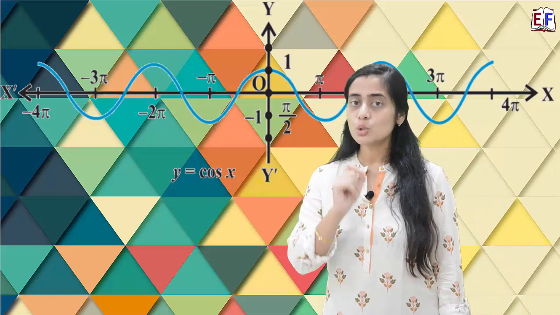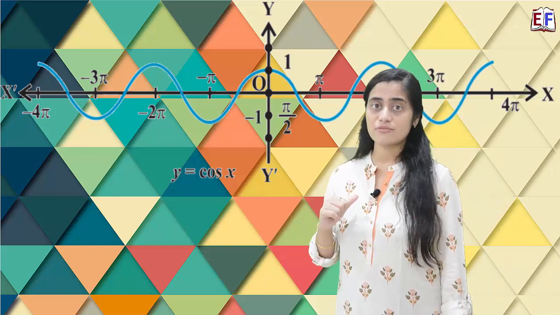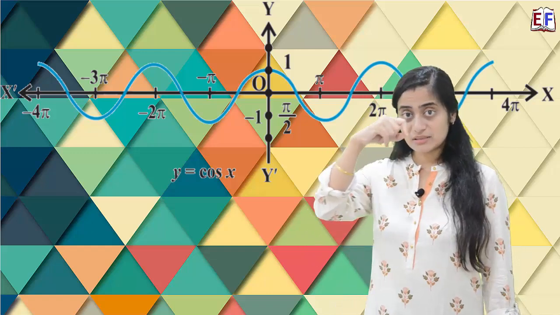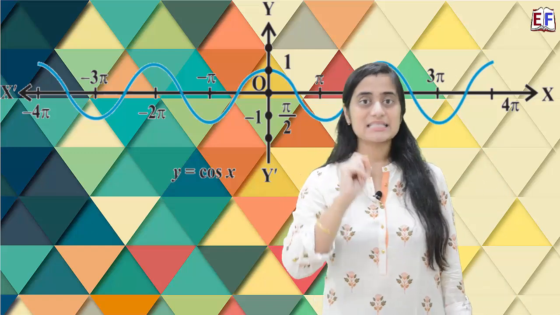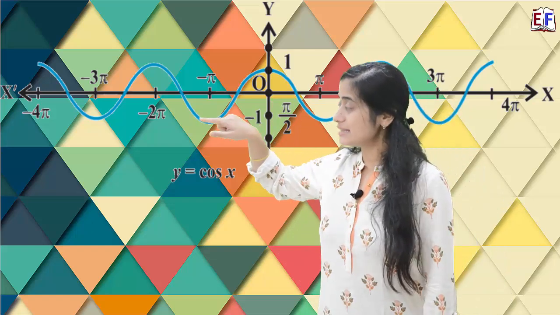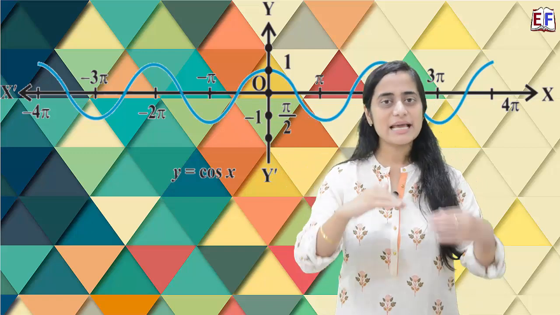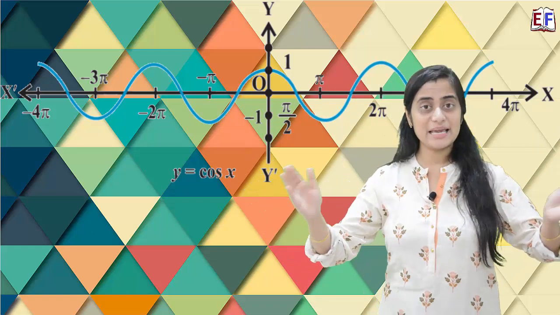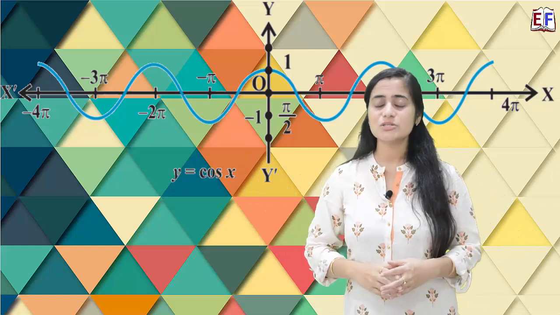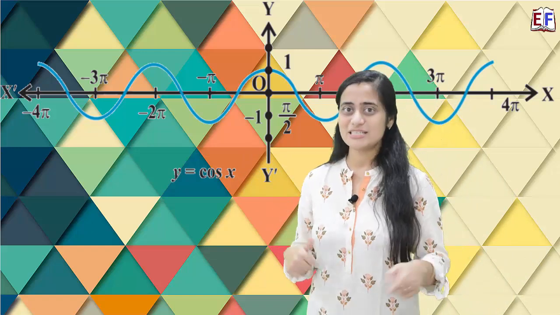If you want to note the difference, you may see that in case of the sin theta graph, the graph was at 0 at x equal to 0. But in case of cos theta, the value of y is 1 when x is equal to 0. So it's like both the shapes are the same, but the exact pattern is not the same, right? We will see why this similarity and why this difference as well.